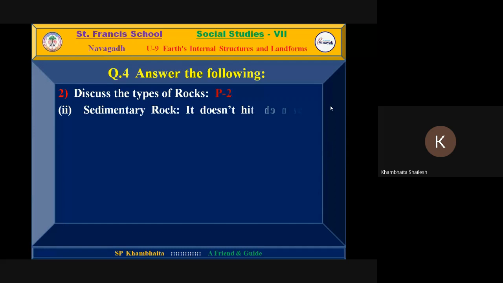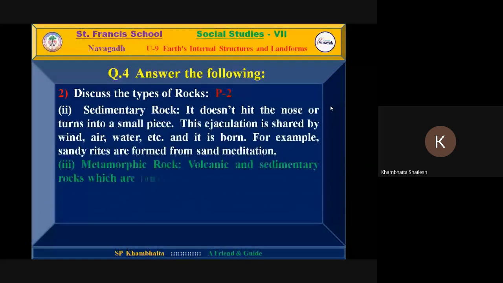Second one is sedimentary rock. Maria will continue when the slide is presented perfectly. Yes, Maria, continue.